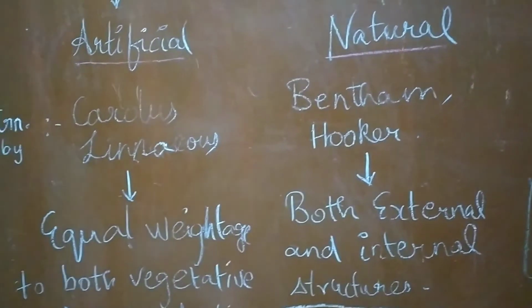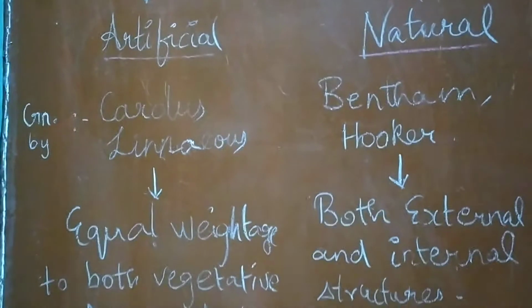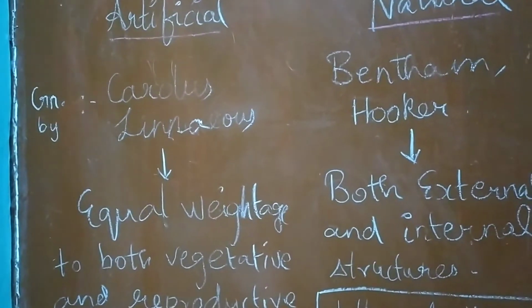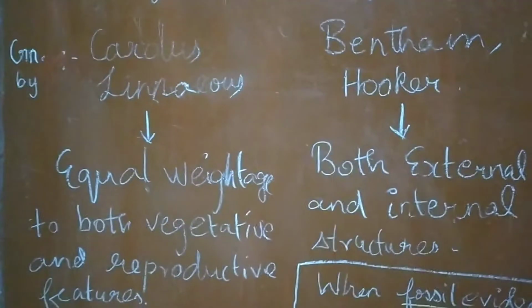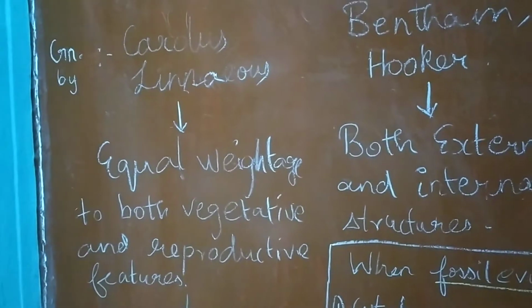So artificial was given by Carolus Linnaeus, and what he used as a tool for classification is that he considered both vegetative and reproductive features.